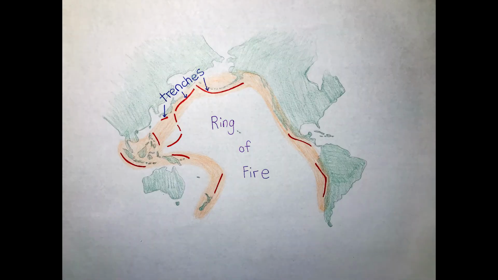At the edges of the Pacific Ocean, there are many oceanic-continental and oceanic-oceanic convergent plate boundaries. These form the so-called Ring of Fire, which is outlined by trenches where subduction zones occur.